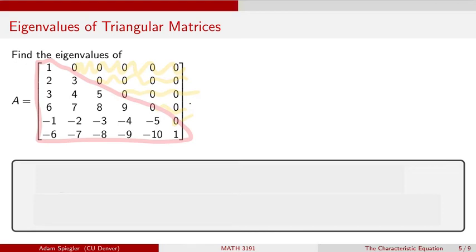And if we want to find the characteristic equation for this matrix A, then recall we take a look at the matrix A minus lambda times the 6 by 6 identity matrix, which would wind up subtracting lambda from each of the diagonal entries and not doing anything to the off-diagonal entries. And then we calculate the determinant of this matrix to get the characteristic polynomial.